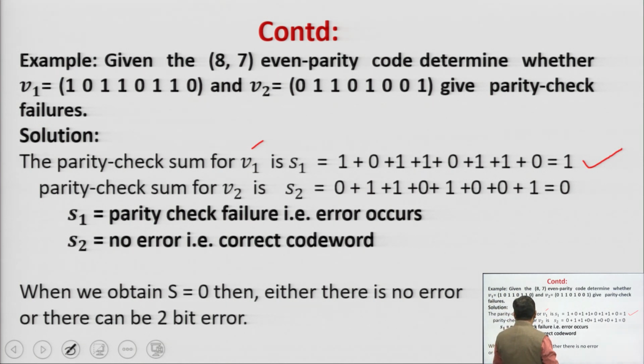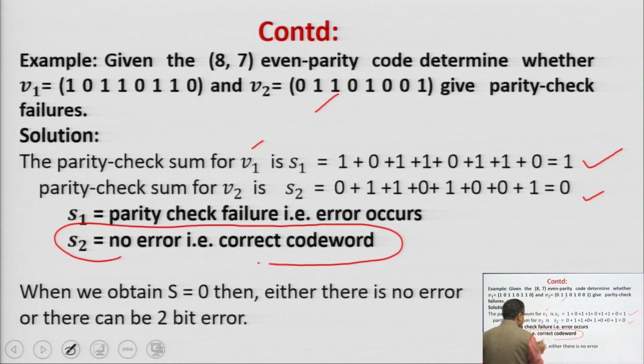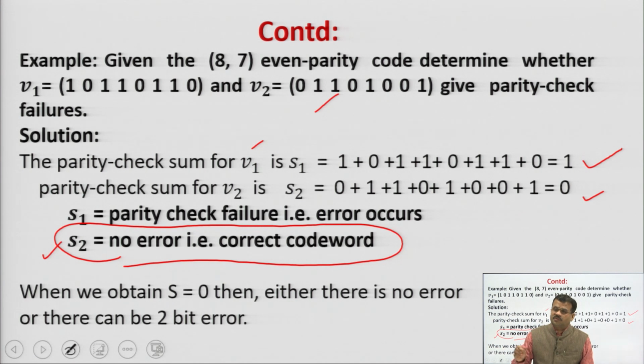Similarly, if you determine the parity checksum for V2 given in the question, S2 is equal to 0. If S2 is equal to 0, then in V2 there is no error and you are getting the correct code. But in S1 you are getting 1, so parity check failure means an error occurs in that case.